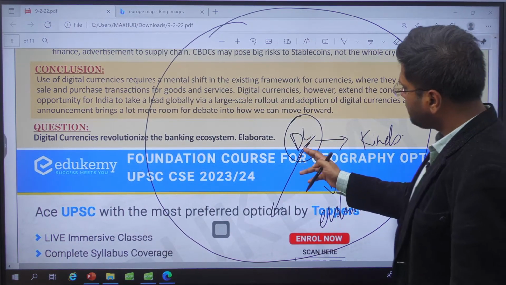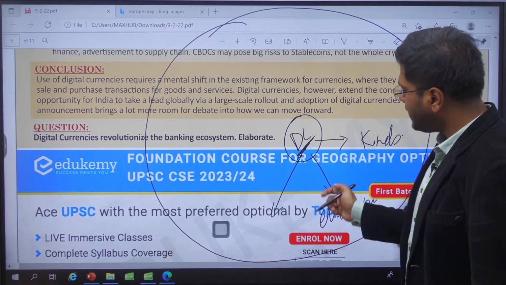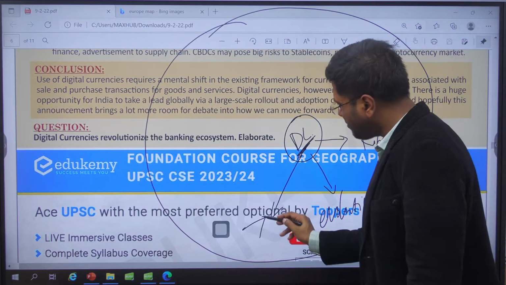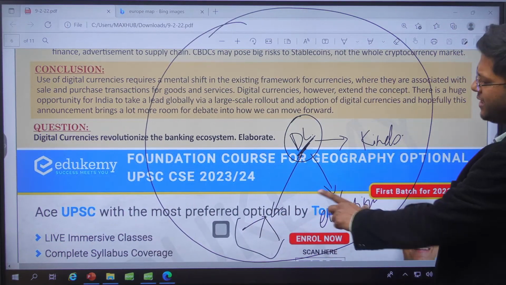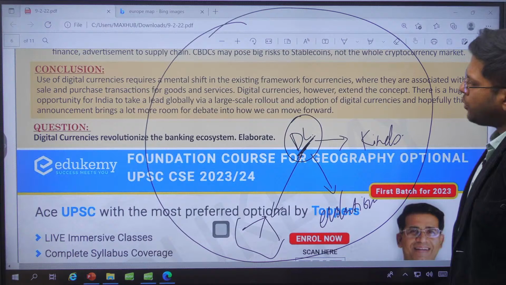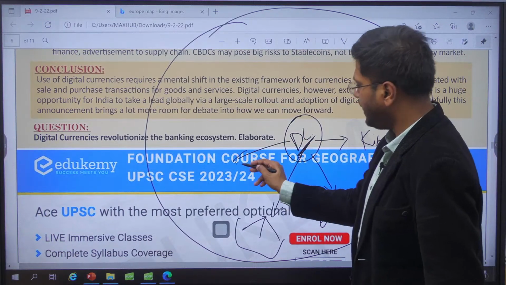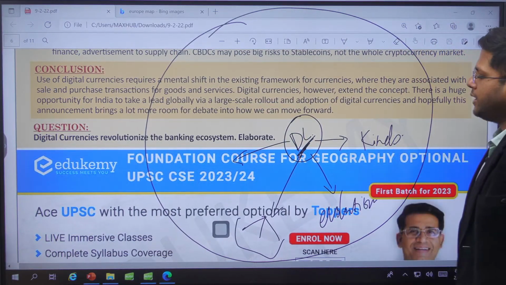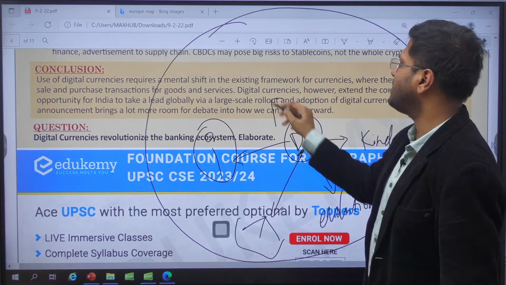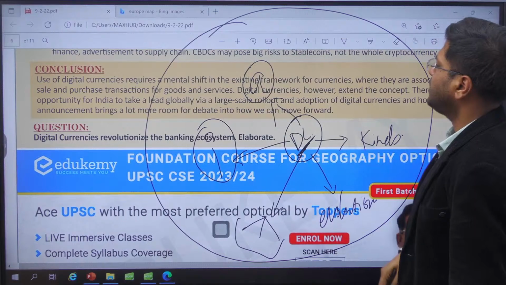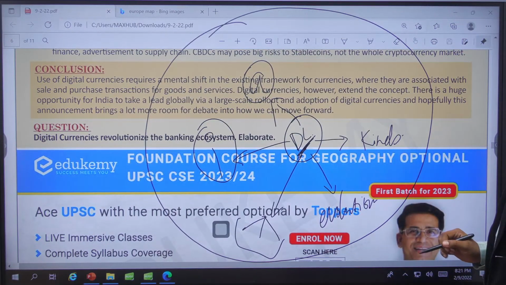We also understood that these digital currencies are of many kinds, but three kinds is what we largely dealt with. We understood the difference between them, the comparison, how each of them is beneficial or adverse to the government. What are the issues caused through them? What are the advantages? And how is the government moving ahead in this particular scenario, right? So this is what covers the topic of digital currency.